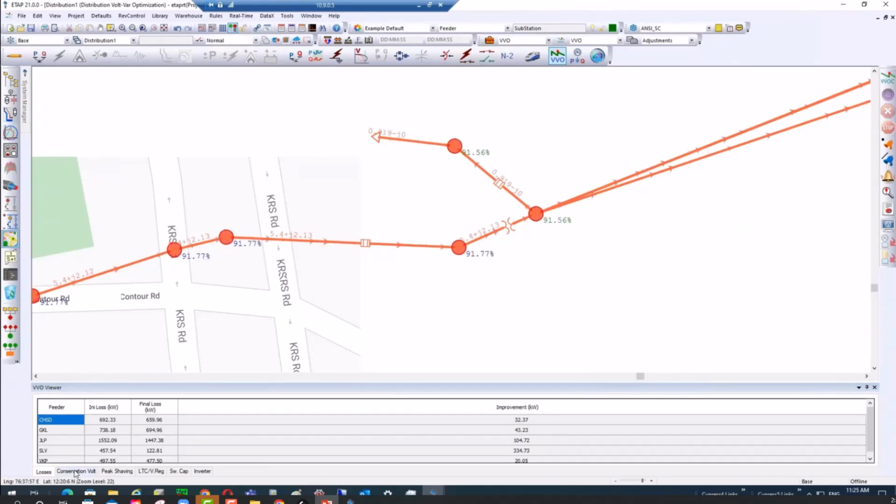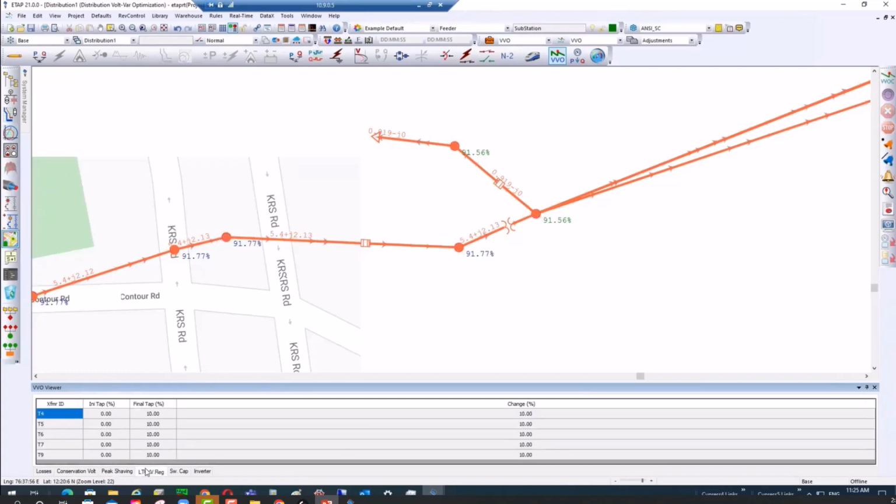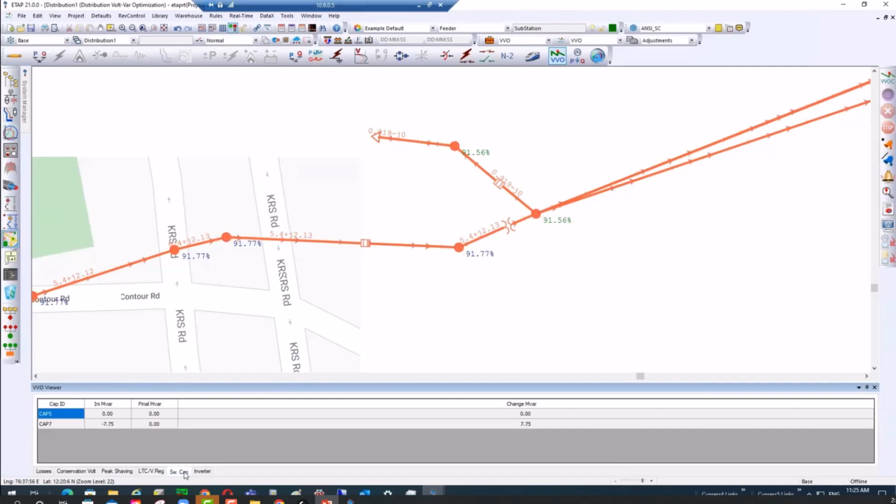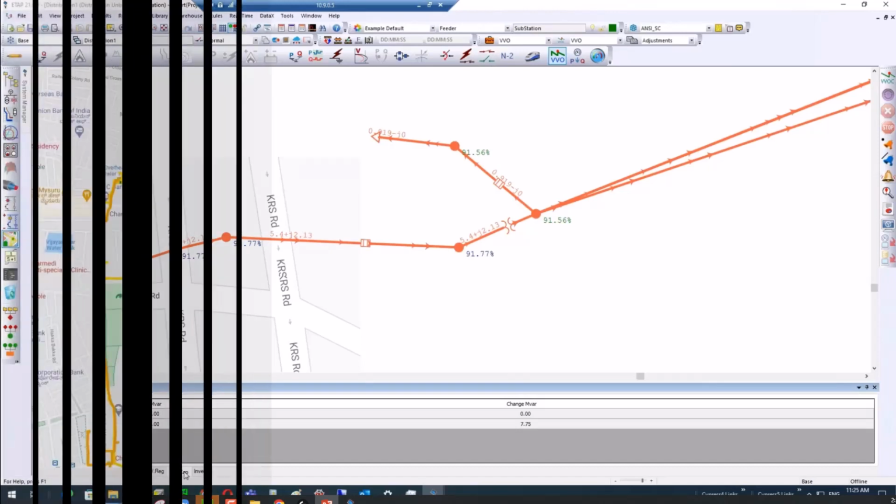And as you can see, the power flow results are shown on the GIS, including the direction of the real and reactive power flows. Within my volt-var viewer on the bottom of the screen, I have my losses, and the improvement is clearly identified. And now I can see the differences for each feeder of the peak shaving from my initial power to my final power and the difference, and then the details of the changes within each equipment. So the tap setting changes and the capacitance changes from all my included voltage regulating equipment.